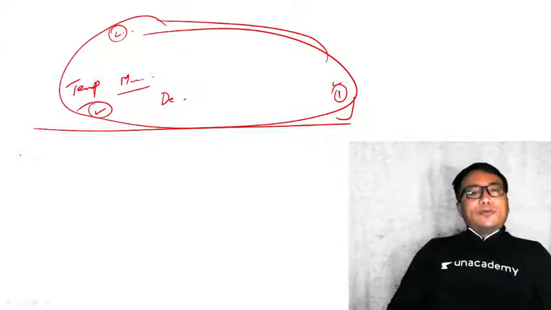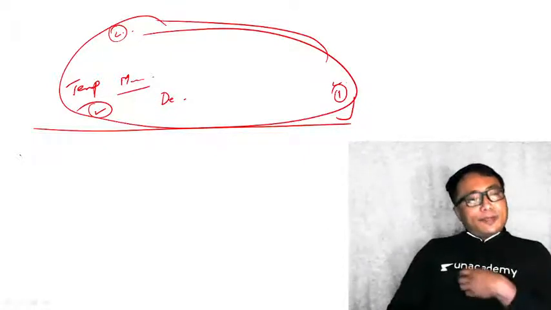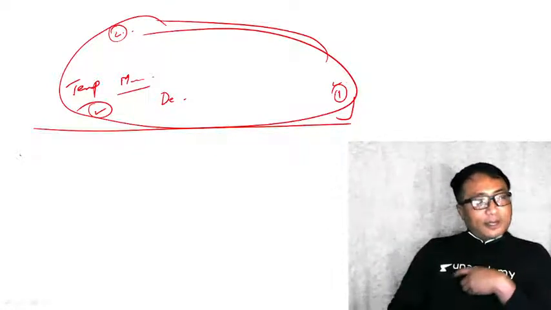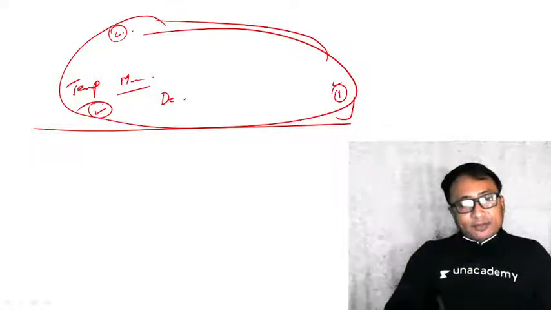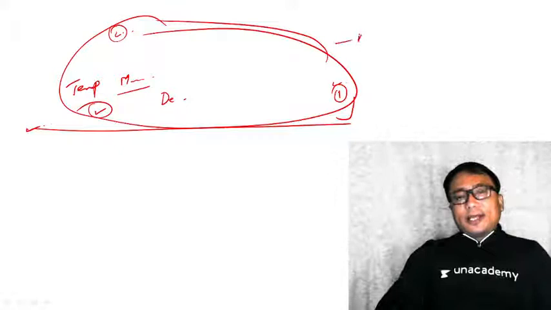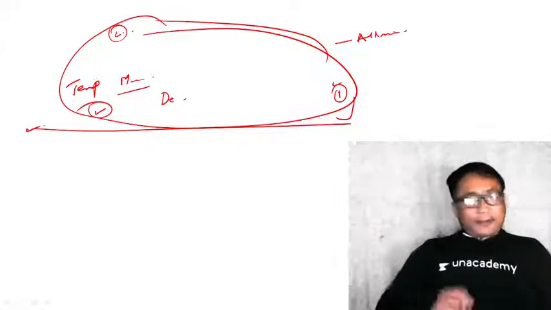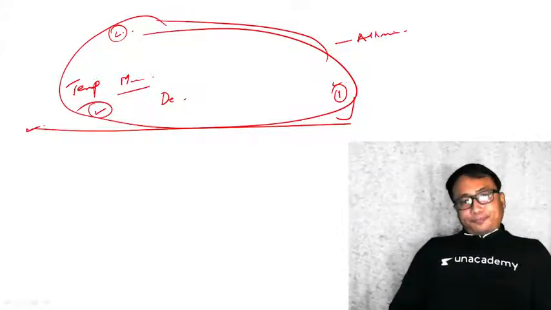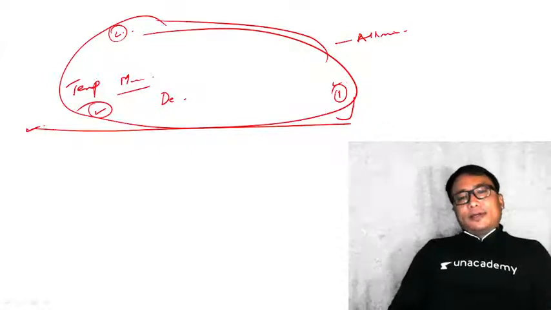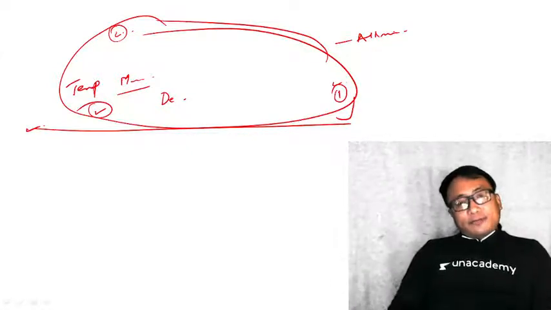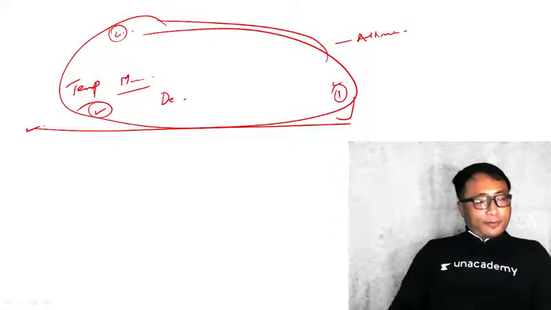If they are similar, temperature and moisture content, then such an air over the surface of the earth is considered an air mass. Clear?